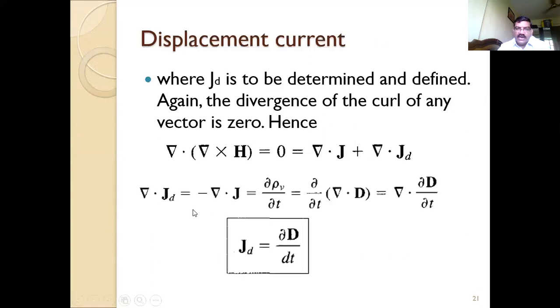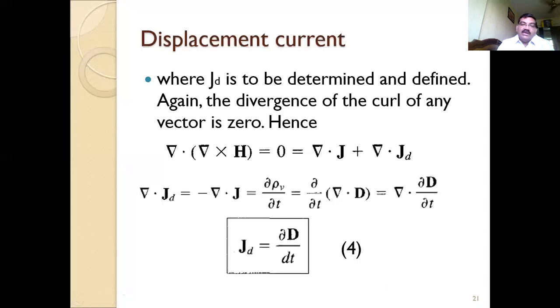So JD, if I remove the divergence, equals partial differentiation of D with respect to time. This is nothing but the displacement current density, and this is the additional parameter.